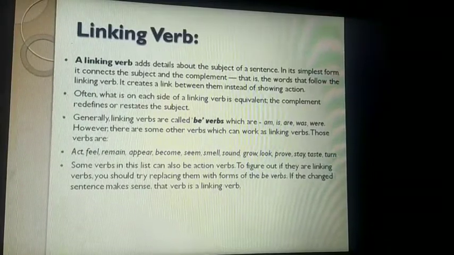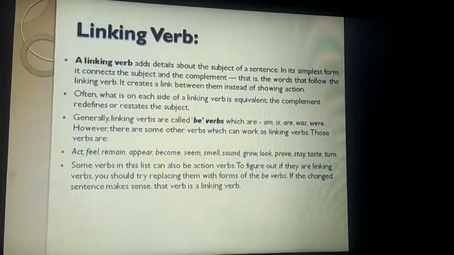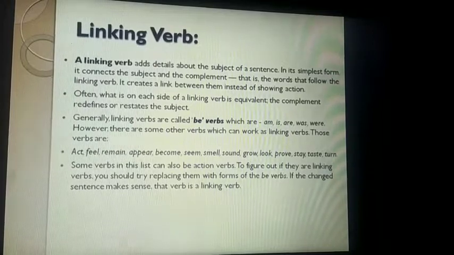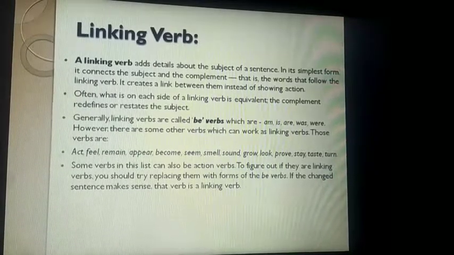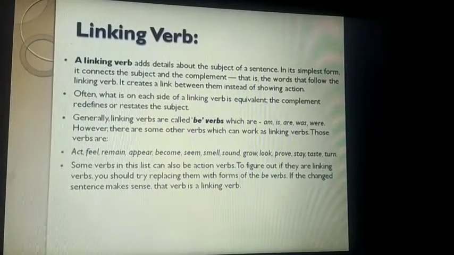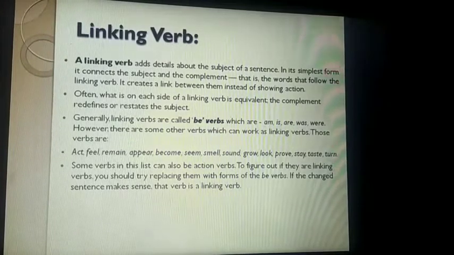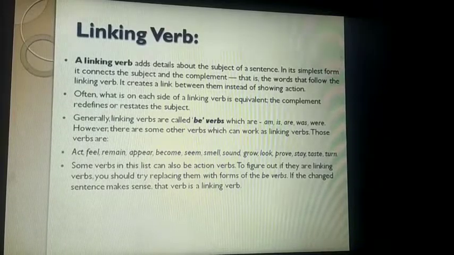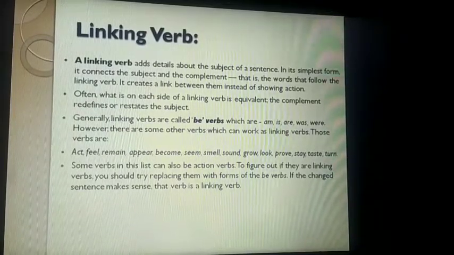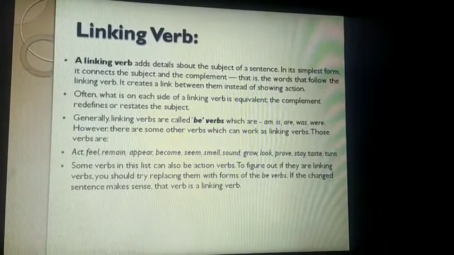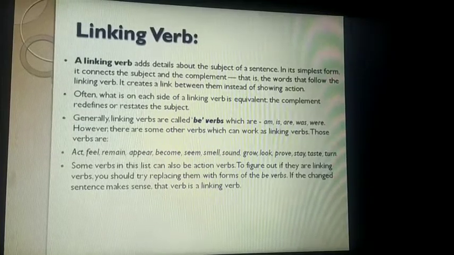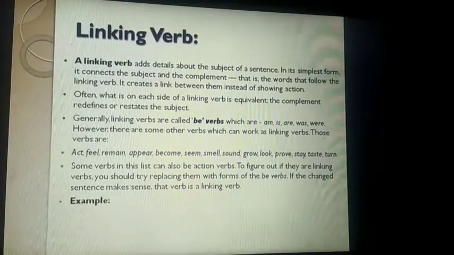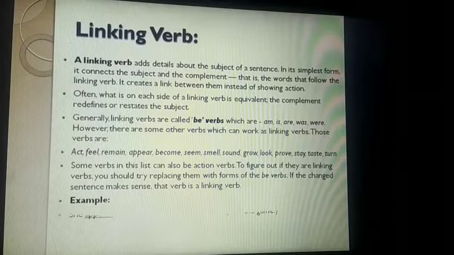And the very easy way to figure out this is what? We should try to replace them with forms of the be verbs. Okay, if the changed sentence makes sense. अगर be verb के साथ change करने के बाद sentence का कुछ sense निकल रहा है, then it's okay. Otherwise, the verb is a linking verb. Okay, let's see the example.